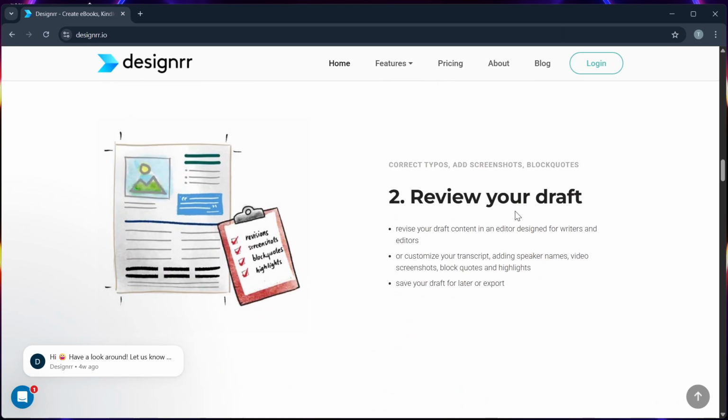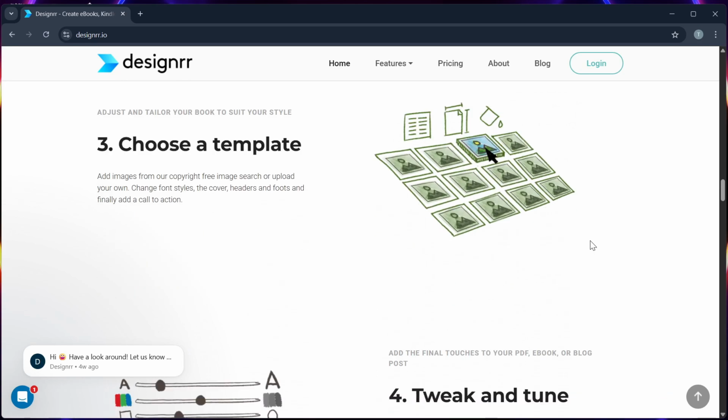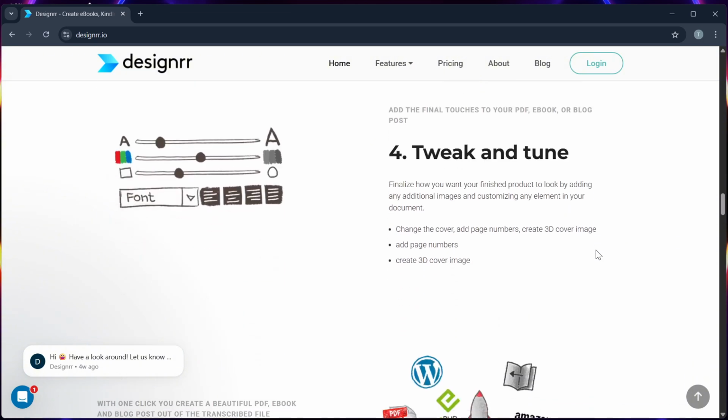So, we're going on to the limitations. It's not ideal for long form book publishing or heavy formatting. Also, the basic plan has limited export options. Next is the pricing. Starts at a one-time payment for the standard plan with optional upgrades for more templates and features.